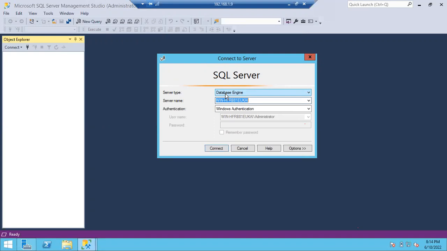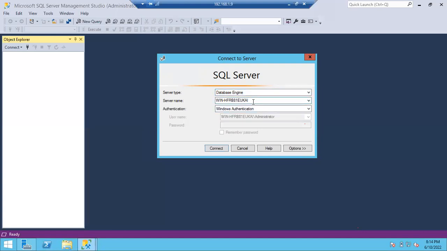If anyone asks us to connect to analysis services or reporting services, you have to choose that, whatever you want to connect to. But as a DBA, our work will be on the database engine only. Rarely we might connect, as we don't deal with analysis, reporting and integration services. We only deal with the database engine. Database engine means your SQL Server.